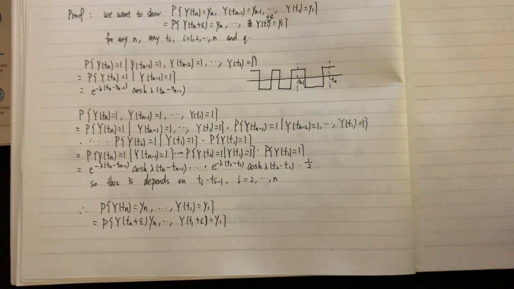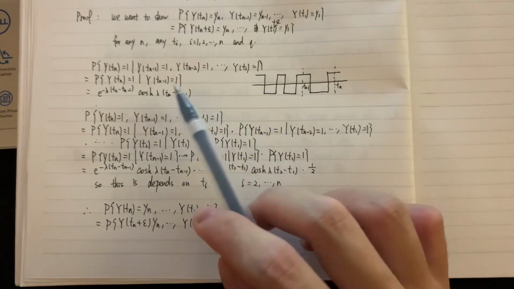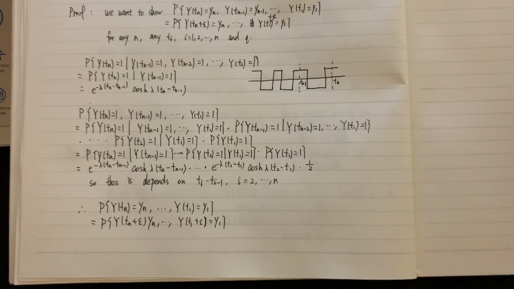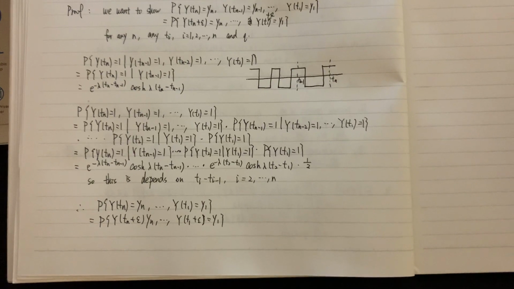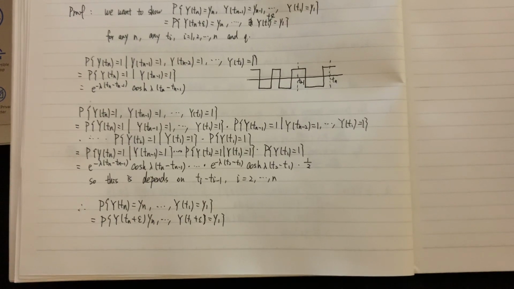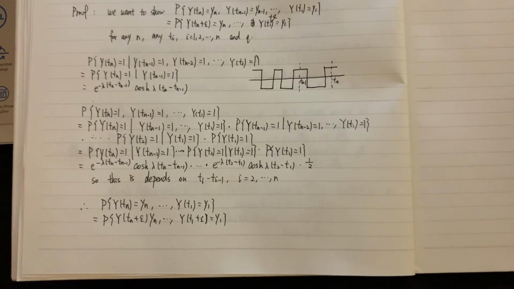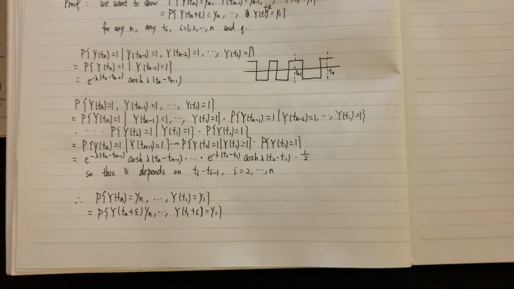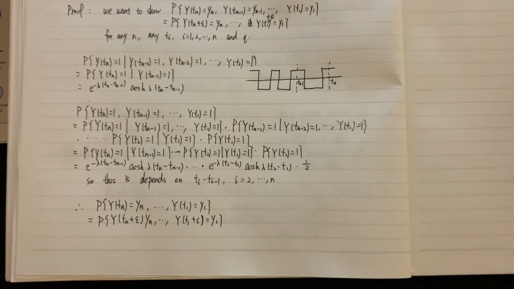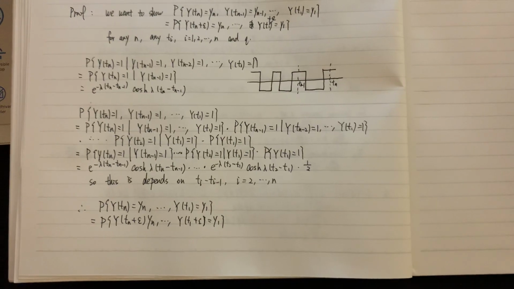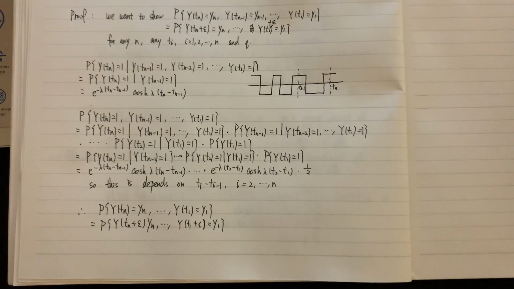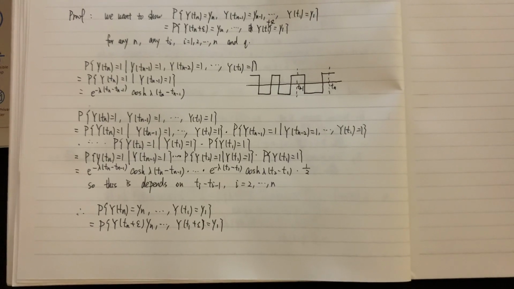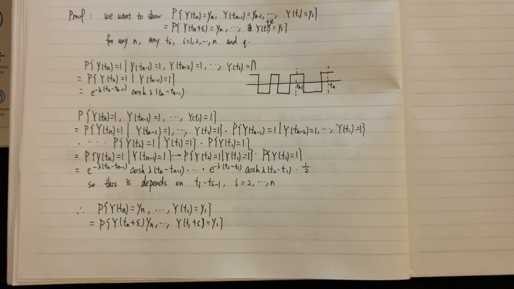This probability is equal to the probability of Y(Tn) = 1 given Y(Tn-1) = 1, which is equal to e to the power negative lambda times Tn-1, times cosh of lambda times Tn-1.